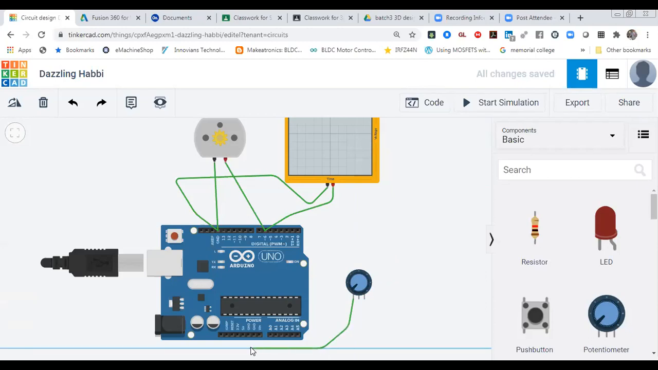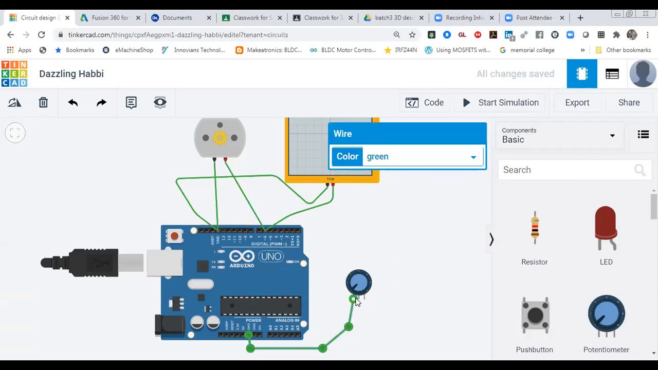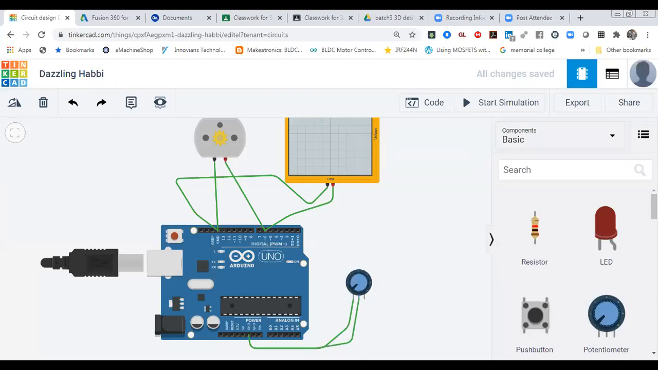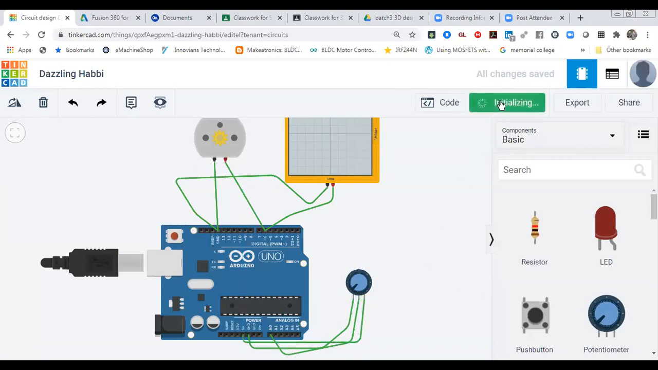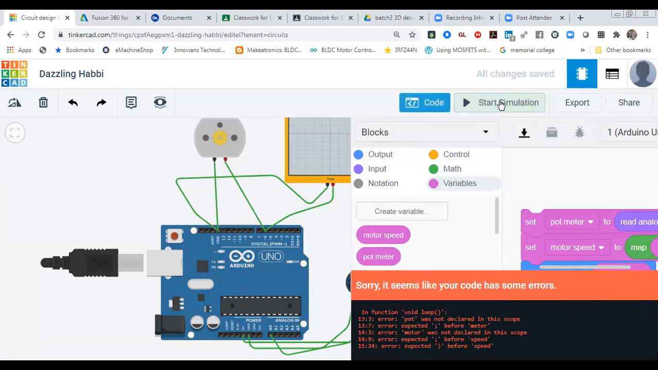So you can connect it with ground. And after that, you can connect this one with signal. Signal you can connect with A0, and this one you have to connect with 5 volt. After making the connection, you can start the simulation.